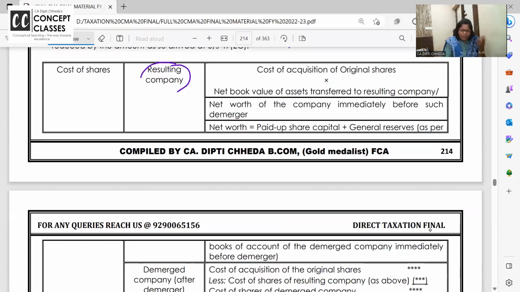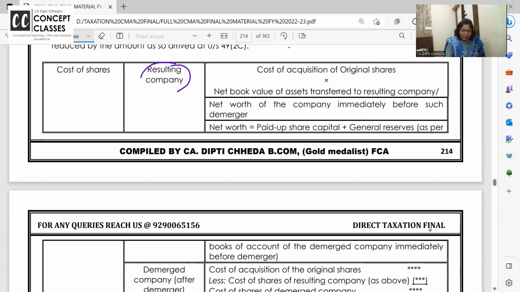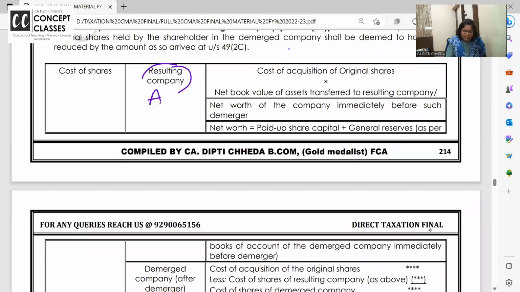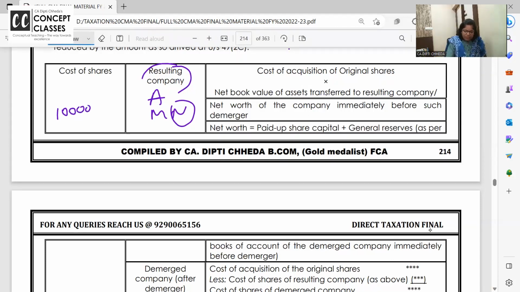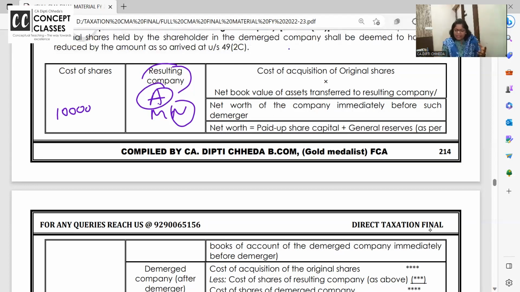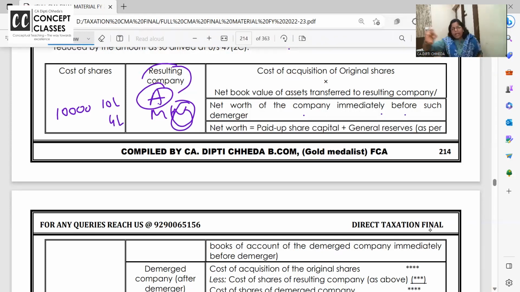Now one unit of A got separated, got split. I had shares of A company. Here M and N units were there. Now the N unit has separated. So now I had total, say, 10,000 rupees of shares, and the worth of a company. You know what is the worth of a company? Assets minus liabilities. The net worth of the company was, say, 10 lakhs. But out of that, what is N Limited's net worth, net assets? 4 lakh.